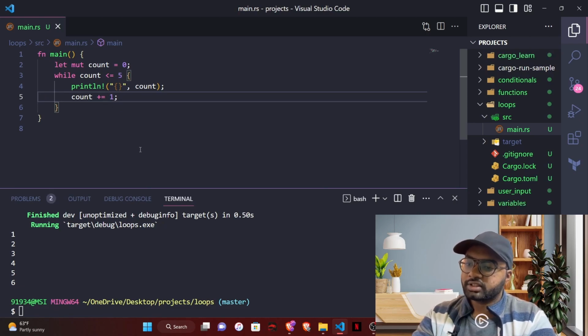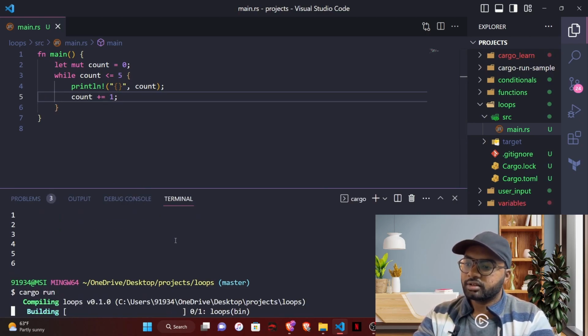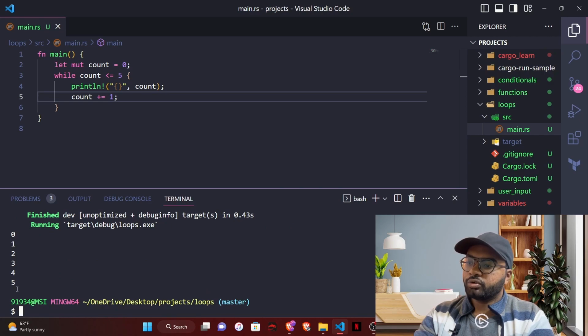So let's save this and run this. It printed 0 1 2 3 4 5 because the count is initially 0, and it enters the loop, it prints, and it will increment the value, and it will come again because the condition is true, and it will print again, and it will increment again. It will continue until the count is greater than 5. Once the count comes to 6, the condition will be false, and it won't execute anymore, and it will exit. So that's how while loop works.